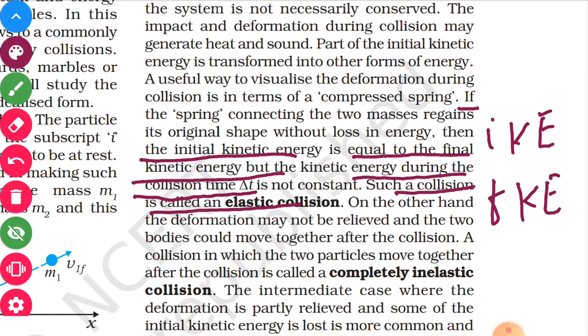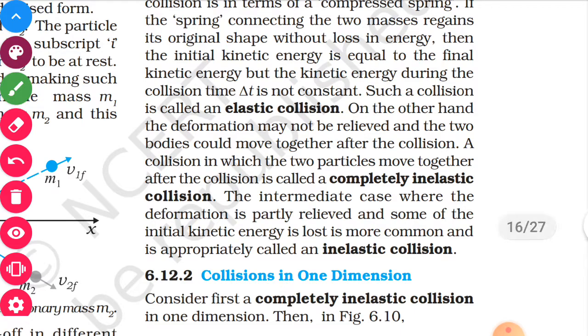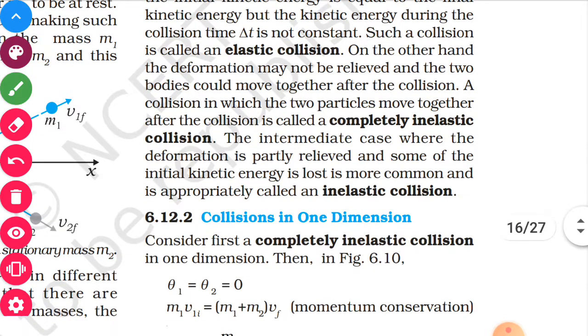On the other hand, the deformation may not be relieved and the two bodies could move together after a collision. A collision in which the two particles move together after the collision is a completely inelastic collision. So there are two types of collision. One is elastic, in which initial and final kinetic energies are the same. If two bodies collide and move together by sticking together, then it is a completely inelastic collision.